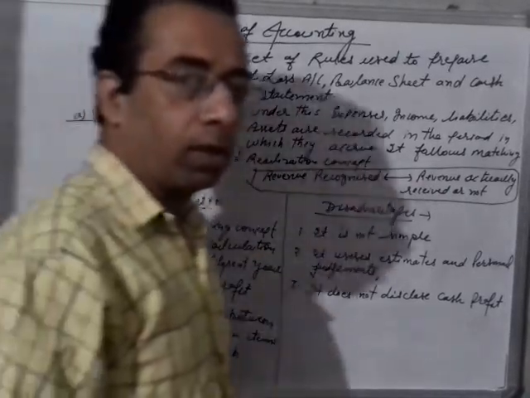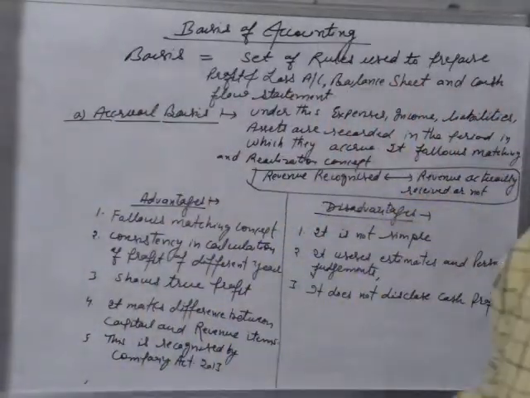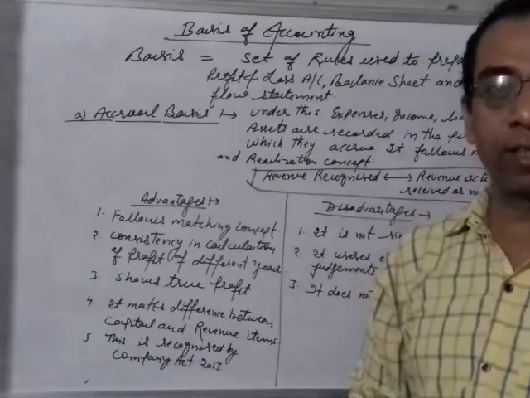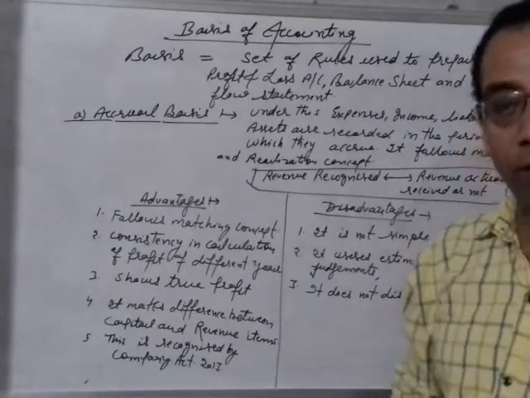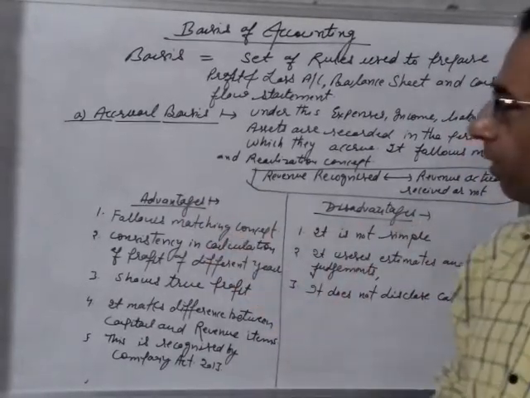Now, there are two bases of accounting. First is accrual basis and second is cash basis. Firstly, we will discuss the accrual basis along with its advantages and disadvantages.